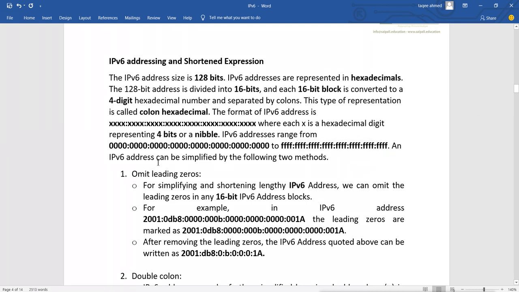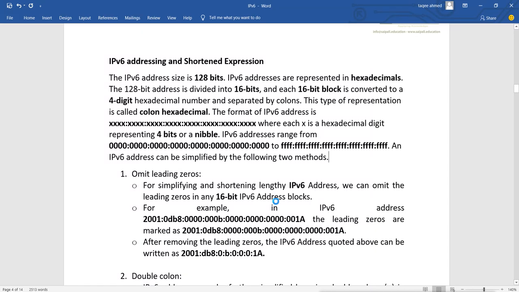Now an IPv6 address can be simplified by the following two methods. If you feel the address is very big, we can simplify it using these two methods. The first method is to omit the leading zeros. Leading zeros means if you have continuous zeros, then you can remove those zeros. You don't have to write those zeros every time. So for simplifying and shortening the length of an IPv6 address, we can omit the leading zeros in any IPv6 address block.